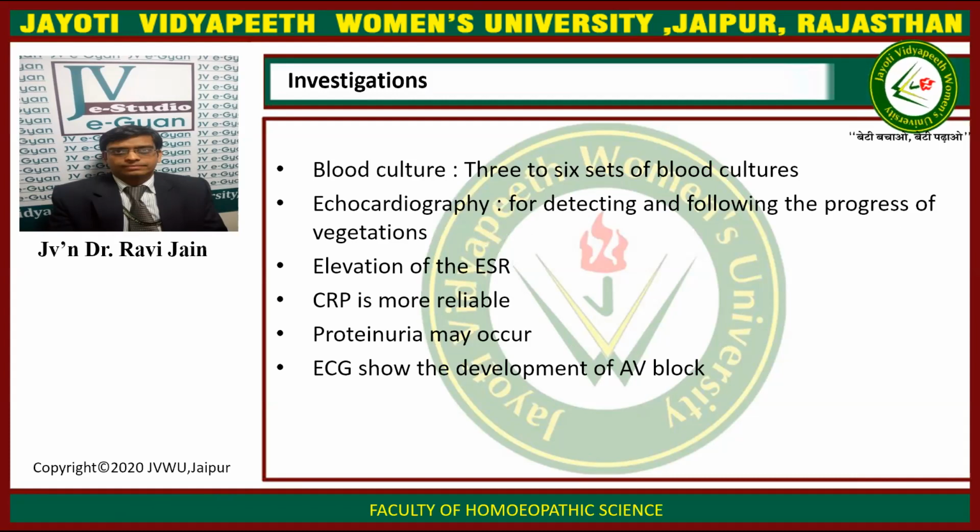Now, what are the various investigations that could be done in case of infective endocarditis? Blood cultures, 3 to 6 sets of blood cultures, and echocardiography for detecting vegetation. Elevated ESR, CRP is more reliable, proteinuria may occur, and ECG shows the development of AV block.